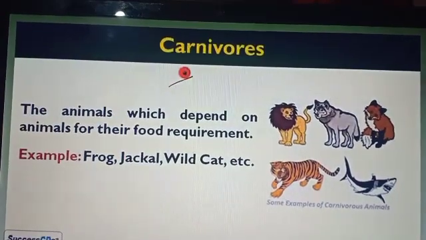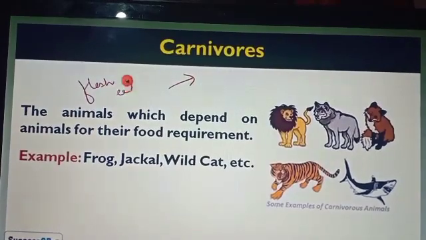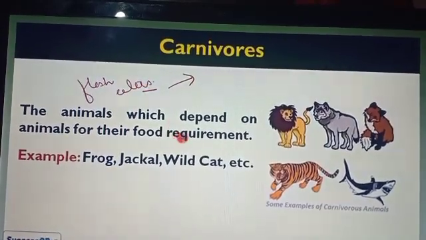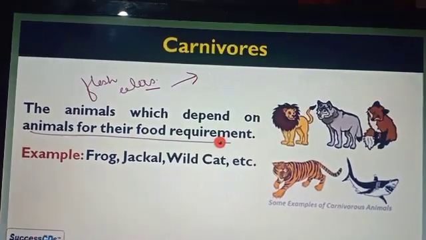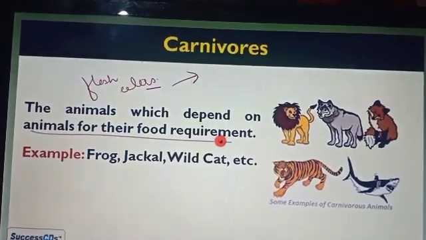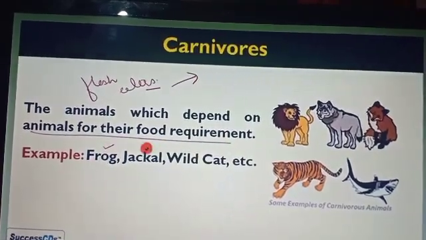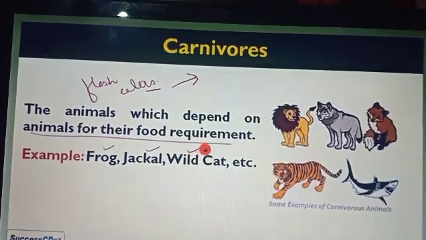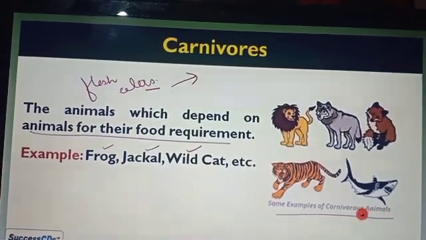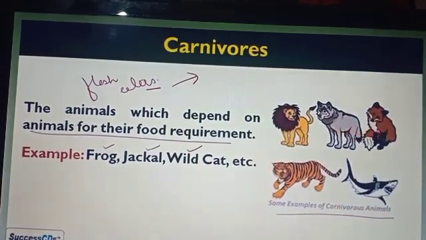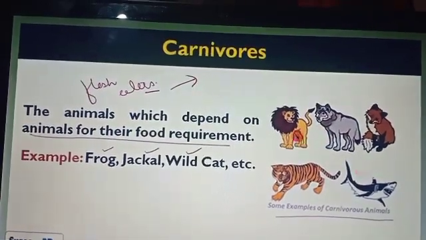Then the carnivores, that are actually flesh eaters, means they depend on the animals for their food requirements, means they all depend on the other animals for the food. For example, frog, jackal, wildcat, etc. are examples of the carnivores. Here you can see in the figure, these all are carnivores. For example, you can see that the whale, lion, tiger, these all are carnivores.